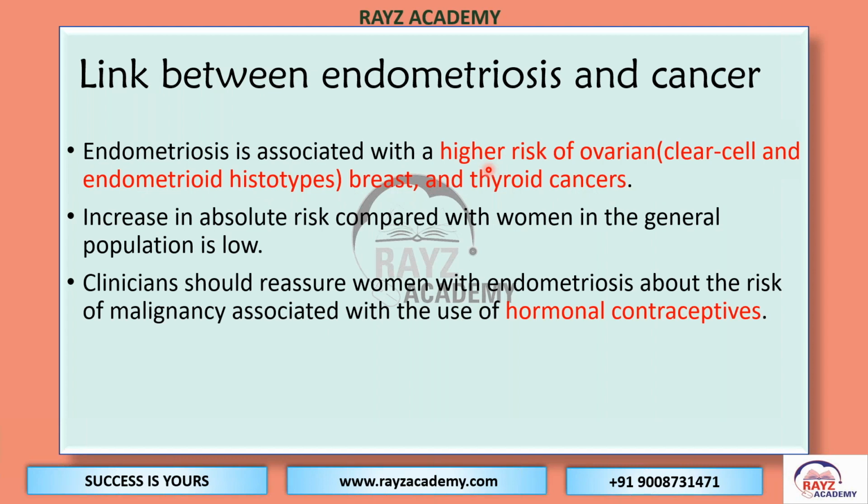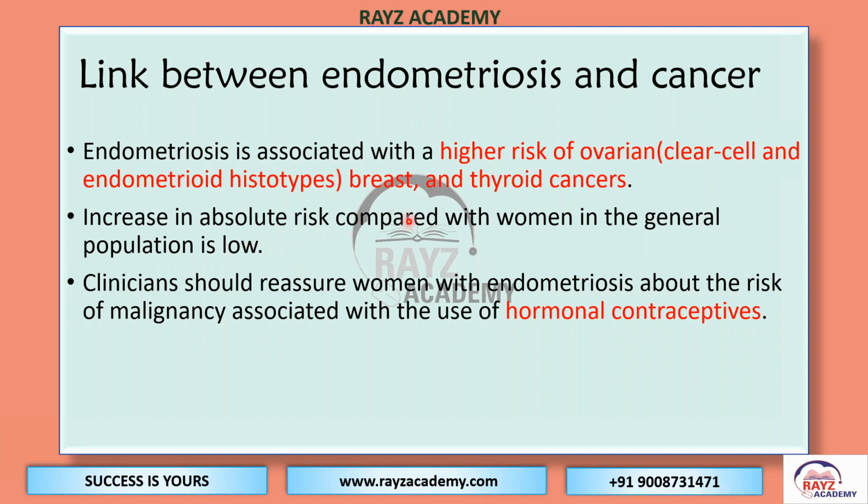Again, a very important topic for the questions for EBCOG part 1 as well as MRCOG part 2: the link between endometriosis and cancer. Endometriosis is associated with a higher risk of ovarian cancer, particularly clear cell cancer and endometrioid histotype, breast cancer, and thyroid cancer.